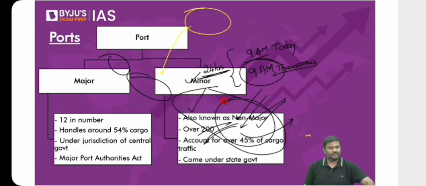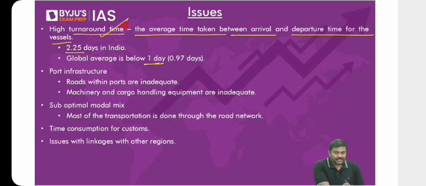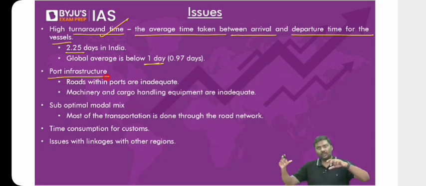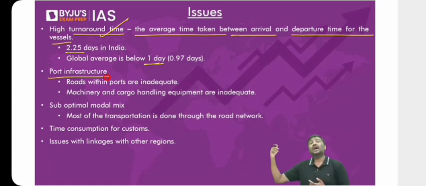So have a look at the first problem here. Turnaround time is higher. Infrastructure within the ports, such as the machines and equipment that we are using, is slightly older, or not technologically sophisticated like that used in the major ports in, let's say, Singapore, Abu Dhabi, or for that matter Shanghai. We need to update the technology.